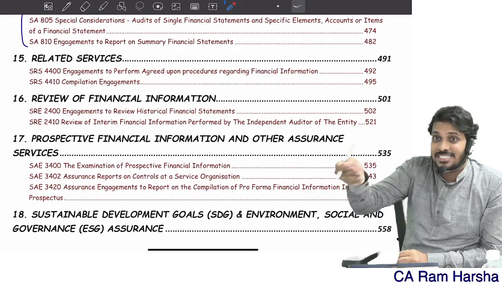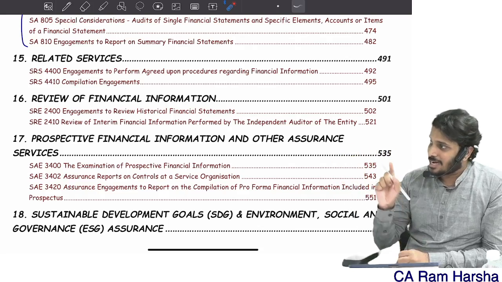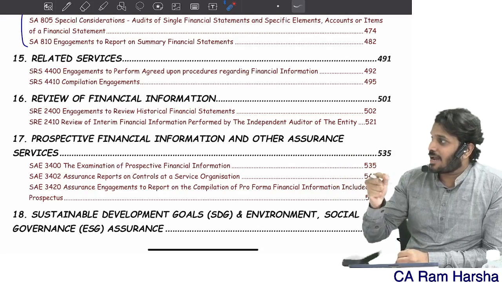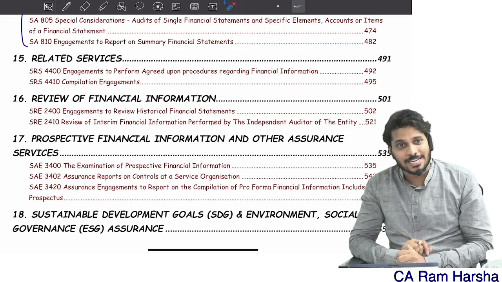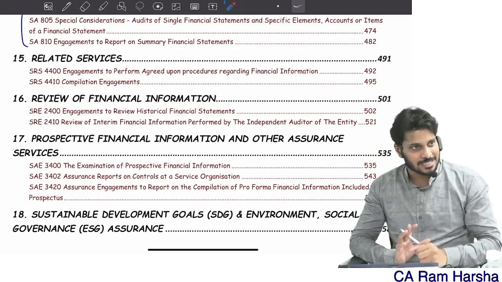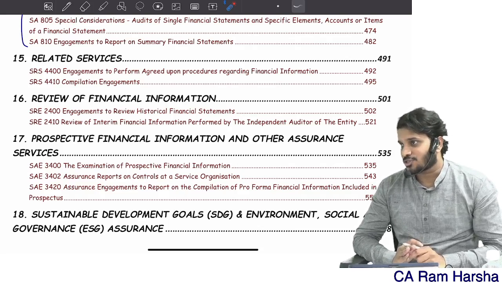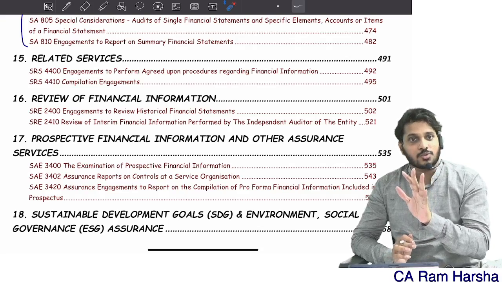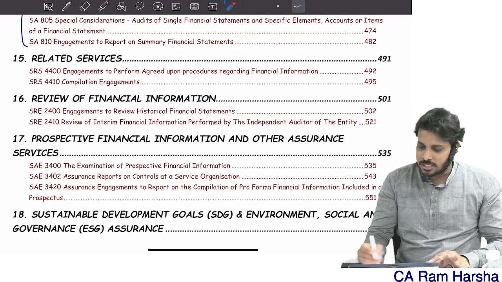You assist the management in compiling the financial statements. Now, can you audit the same financial statements? No. Self-review threat. You are not supposed to audit the same financials which you compiled. Getting it? Fine. So let's begin that.